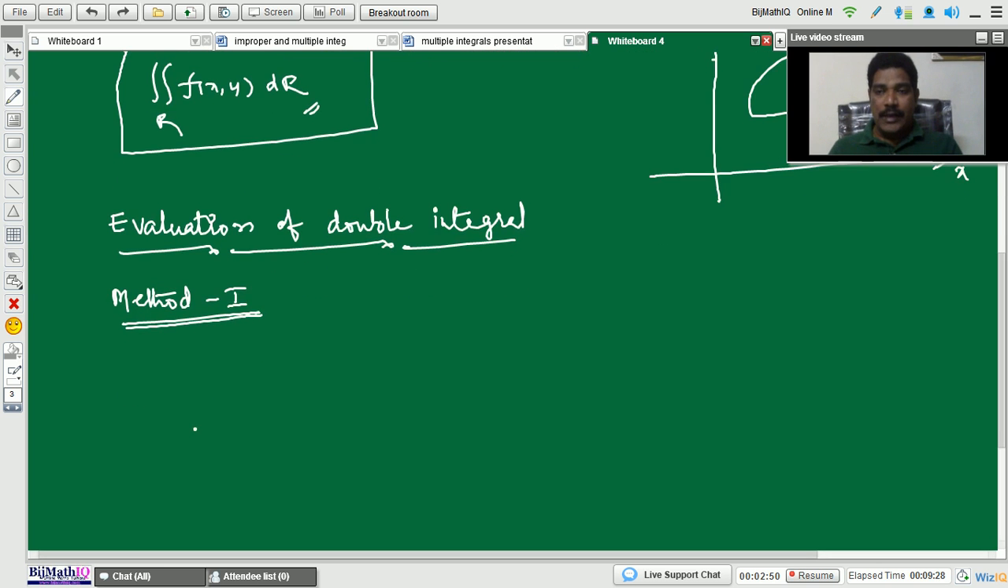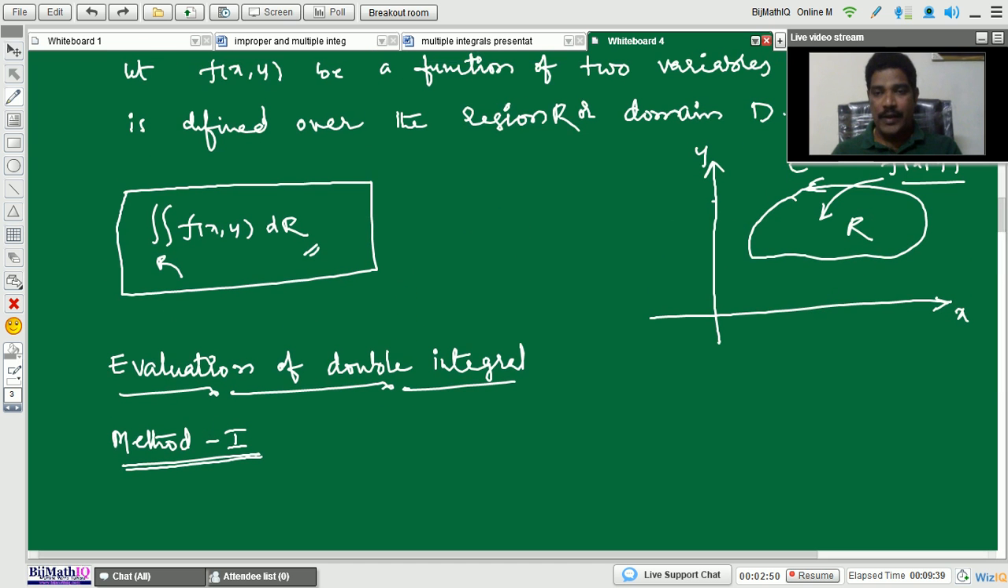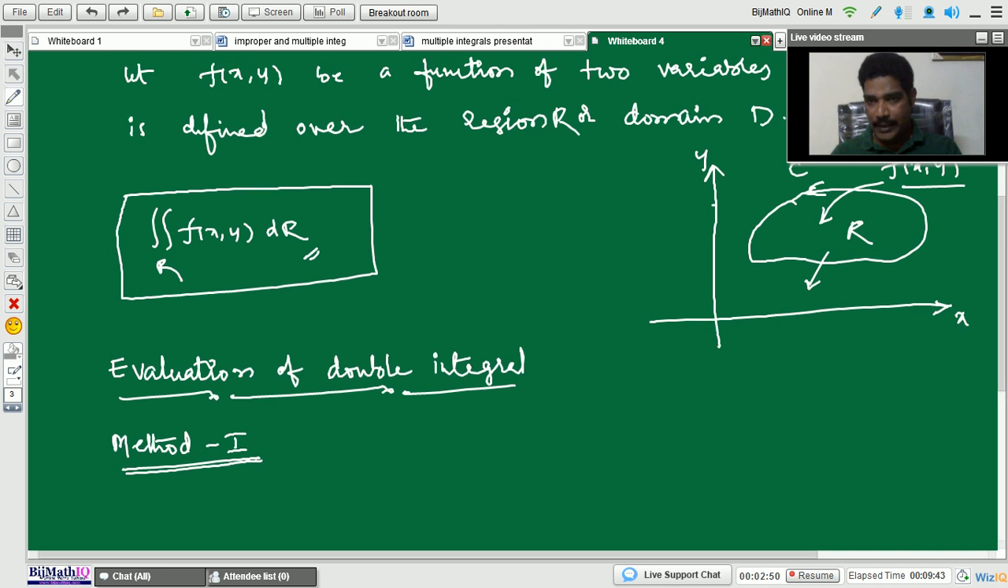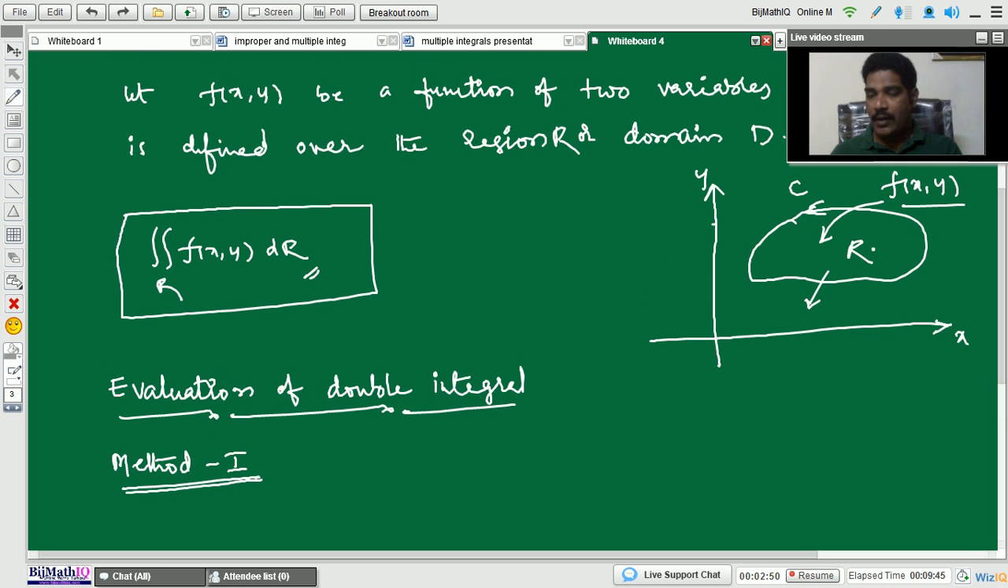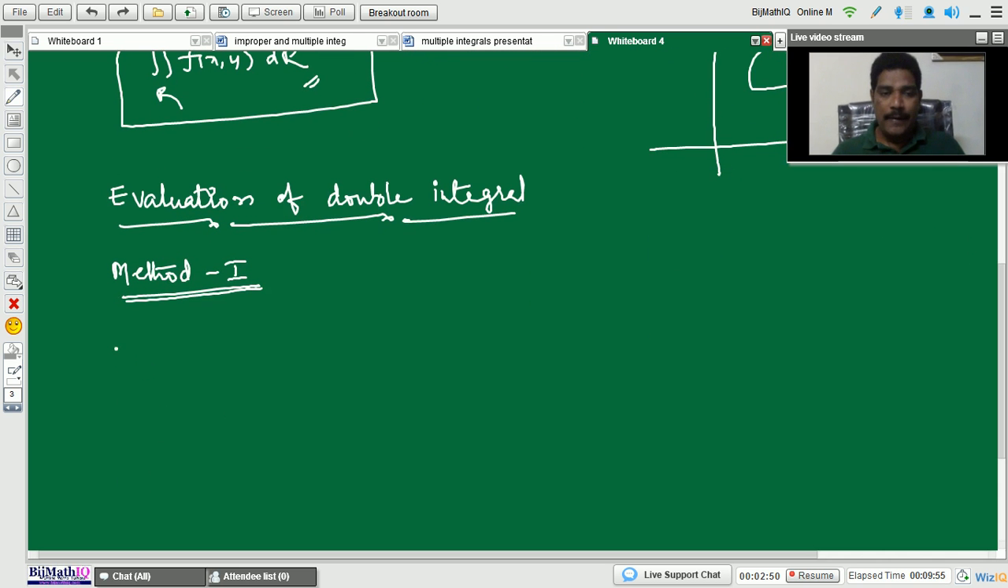Next, here we can have two methods, method 1 and method 2. These two methods are how we are defining the region R. This is only a general region. In particular, if we draw the diagrams, then we will see how we define the region R.